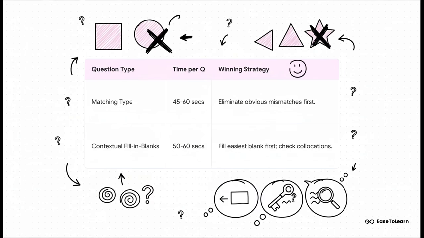Now, when you see those matching type questions, your best friend is the process of elimination. Immediately find one or two pairs that are obviously wrong and get rid of them. It just makes the whole question simpler. And for fill in the blanks, find the blank that's easiest to fill first. That will give you clues for the rest. And always trust your ear. Check for words that just sound right together.